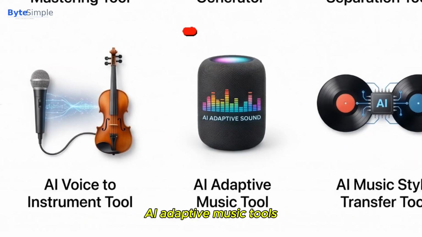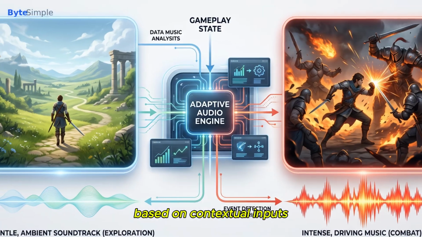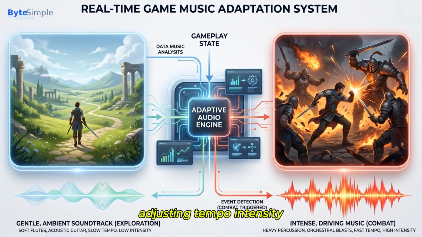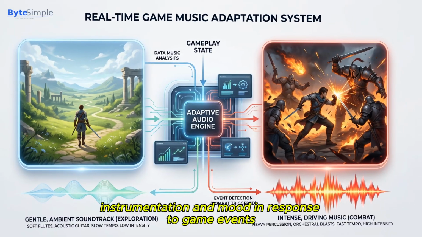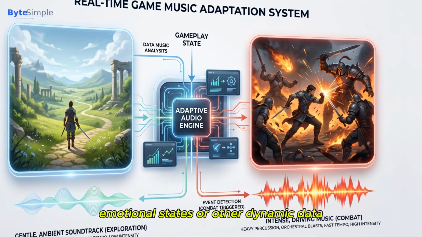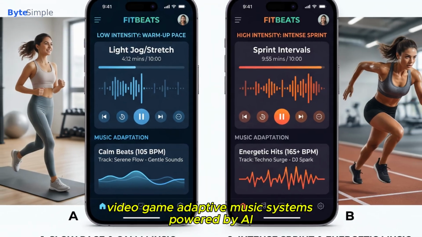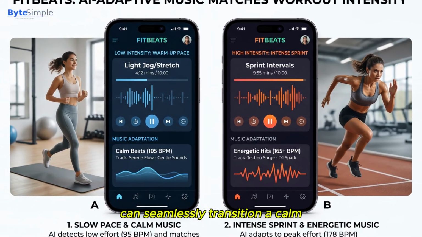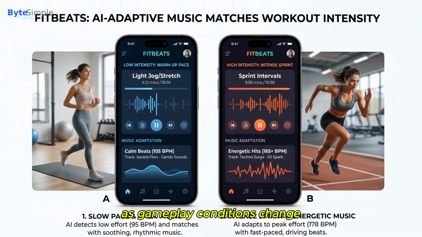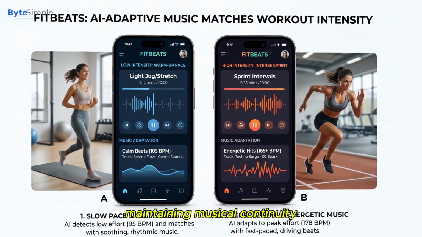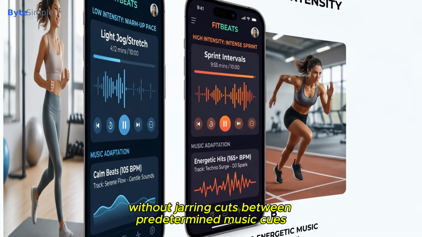AI adaptive music tools generate music that responds and changes in real time based on contextual inputs, adjusting tempo, intensity, instrumentation, and mood in response to game events, exercise intensity, emotional states, or other dynamic data. Video game adaptive music systems powered by AI can seamlessly transition a calm exploration theme into an intense combat score as gameplay conditions change, maintaining musical continuity without jarring cuts between predetermined music cues.